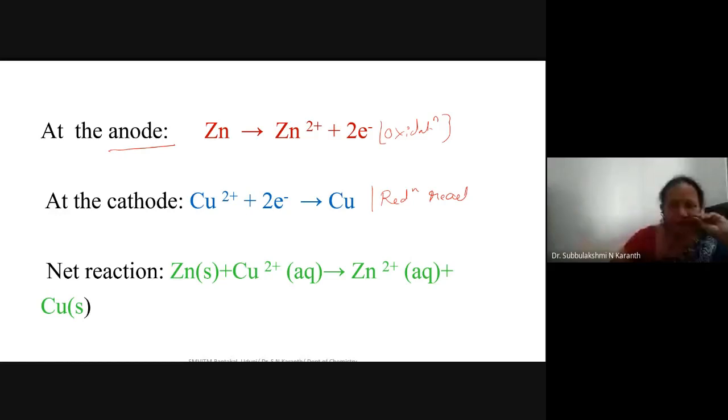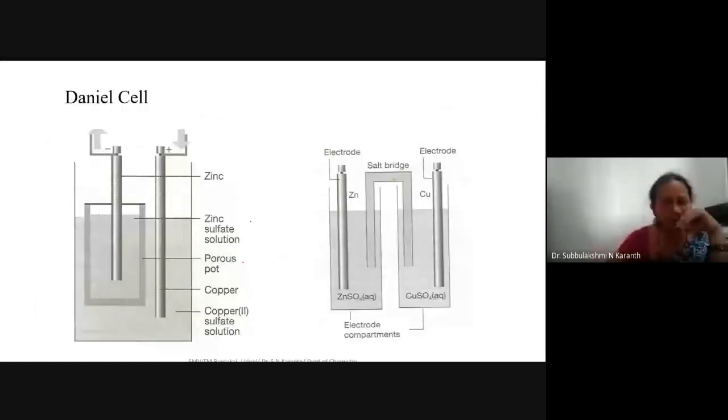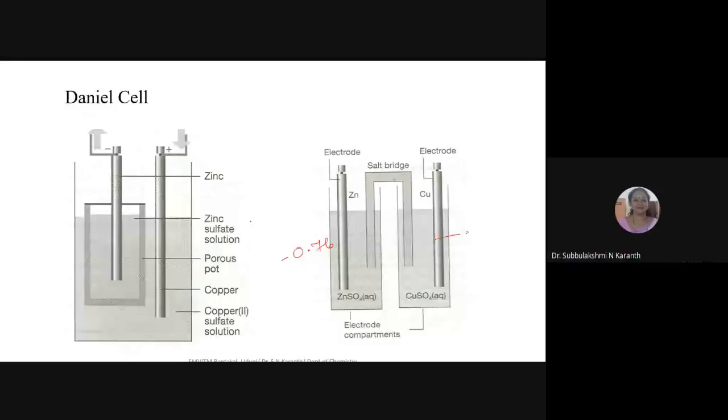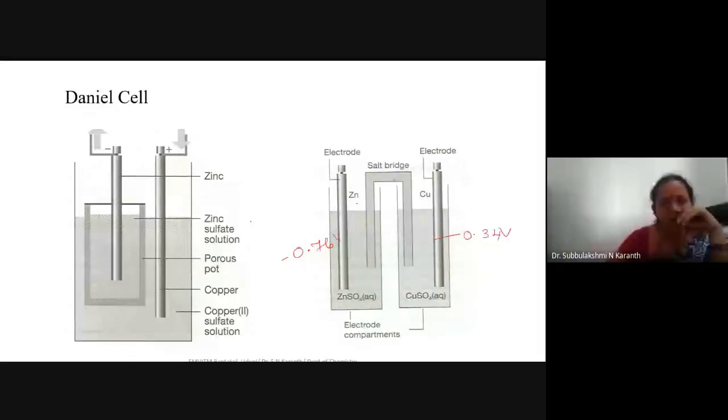See, in the Daniell cell, what you observe is a zinc electrode dipped in a zinc sulfate solution. Its electrode potential is minus 0.76 volt, so that's why it is taken as the anode. And the copper electrode has a potential of 0.34 volt, so that's why it is taken as the cathode. At the anode, zinc moves into the solution, forming Zn2+ and 2 electrons. This type of reaction takes place.